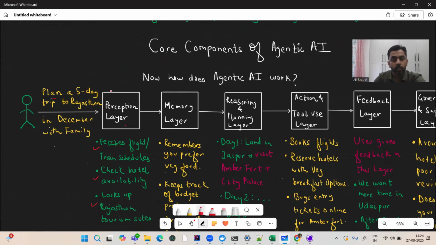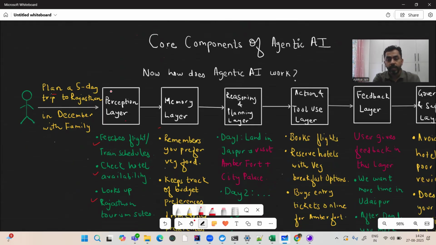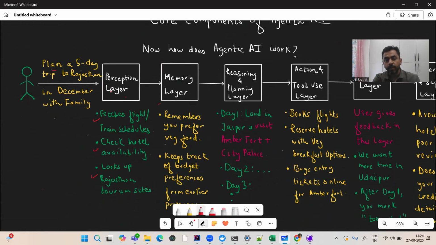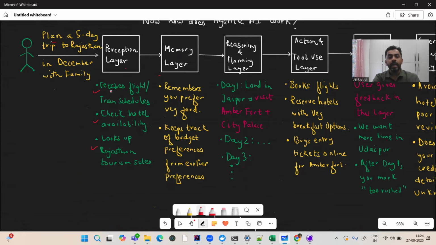Once it has got the results from the first layer, the second layer would be, it is going to remember your food preference, right? So you generally prefer vegetarian food, and it keeps track of the budget preferences from earlier. I mean, it stores them basically. So this is what is called the memory layer, based on the past preferences. It considers that and filters the results.